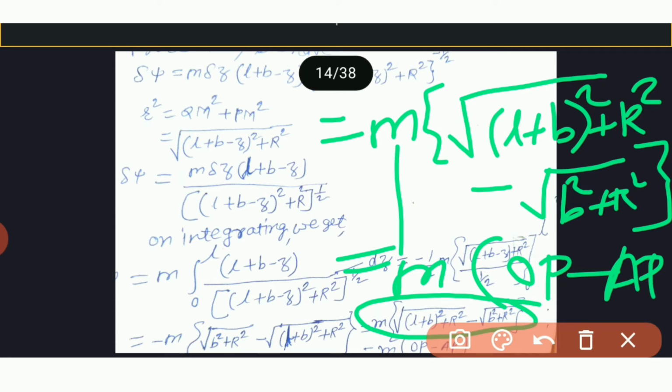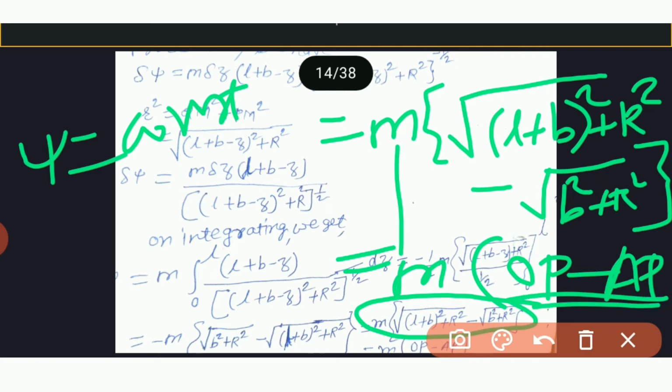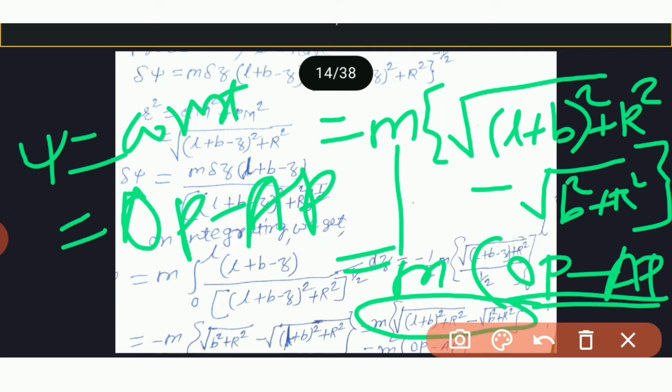And therefore this result shows that the stream surfaces where psi is constant are given by OP minus AP is constant.